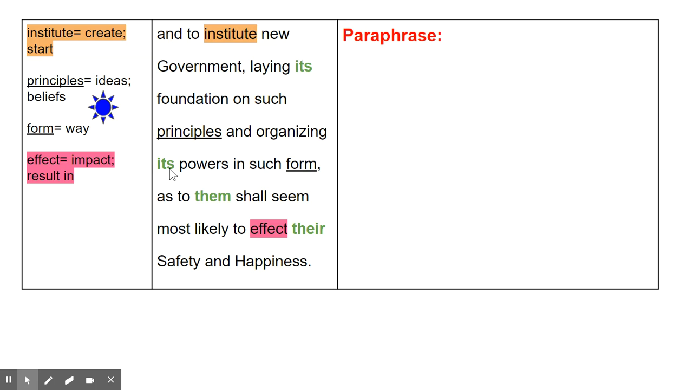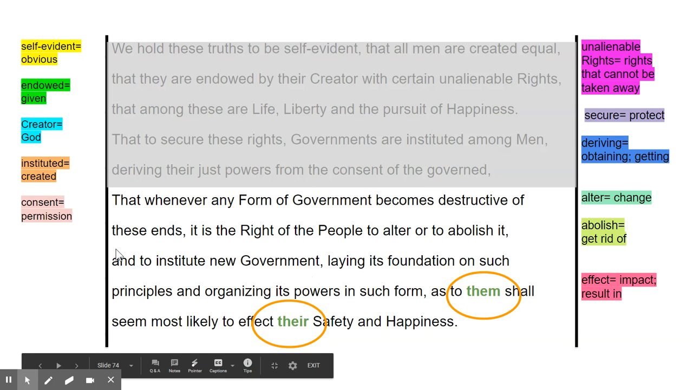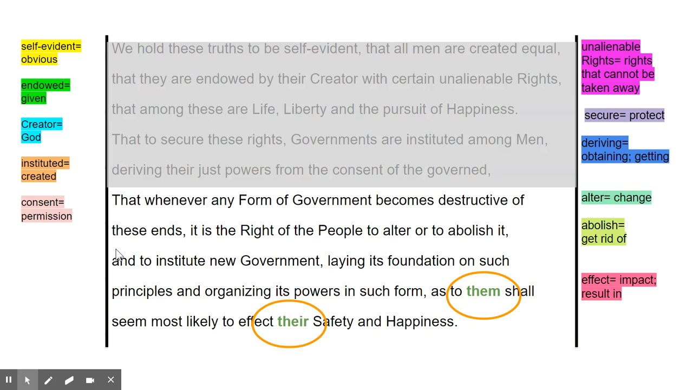So we'll take that note, but we also are missing them. Who is them? And there is no type of people mentioned here. So we're going to have to use our strategy where we locate these pronouns in the text and we go to the previous chunk and read and see if we can identify who is them. That whenever any form of government becomes destructive of these ends, it is the right of the people to alter or to abolish it and to institute new government. It is the right of the people.